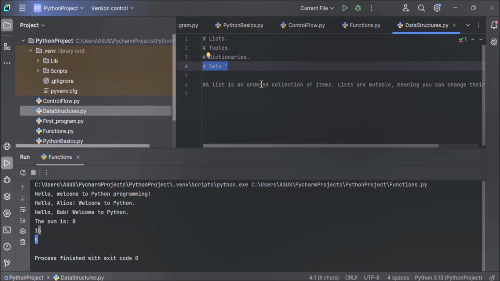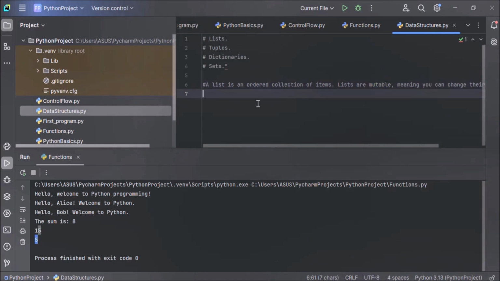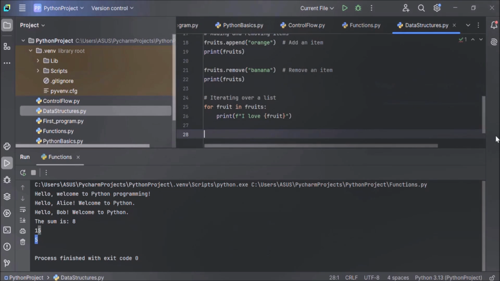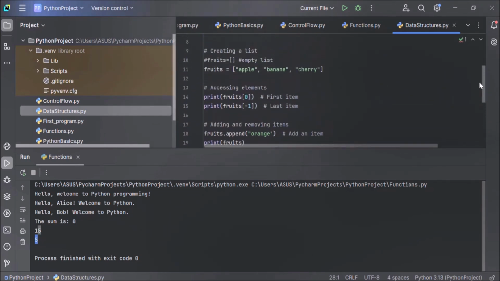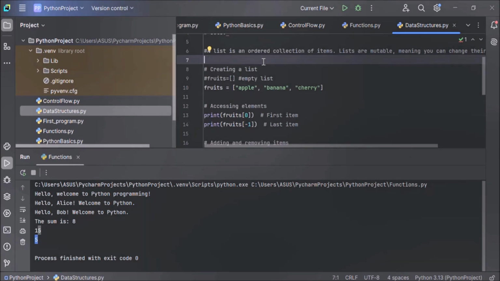A list is an ordered collection of items. Lists are mutable, meaning that they can be modified, you can change their content. So let's see an example of list. List is used to store multiple items in a single variable.